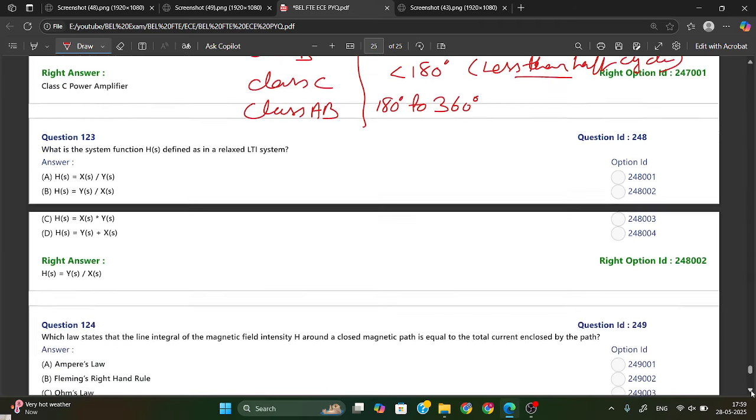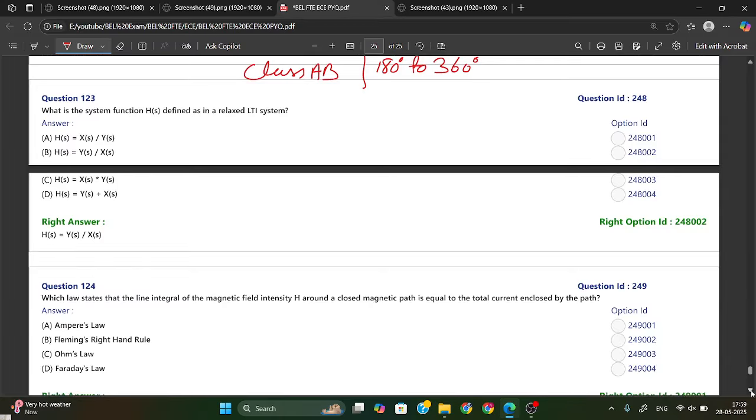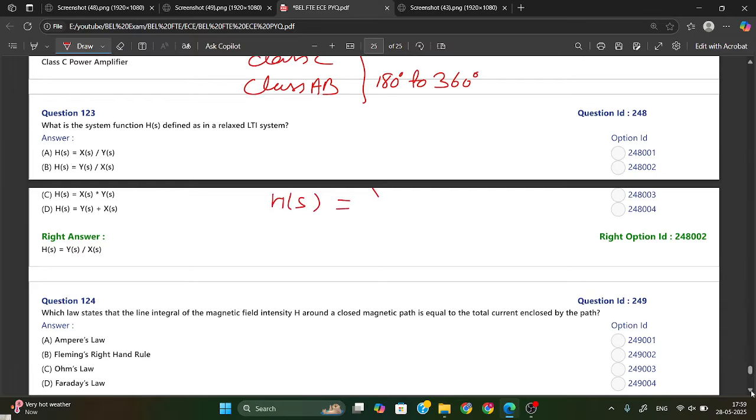What is the system function H(s) defined as for an LTI system? H(s) is equal to Y(s) divided by X(s), output by input. Option B is your right answer.